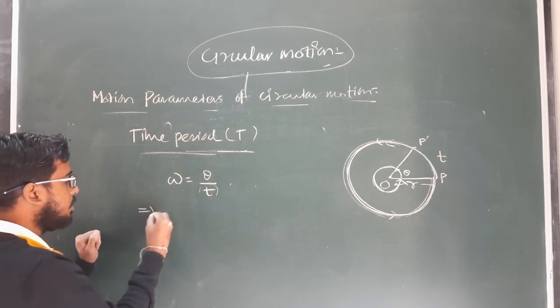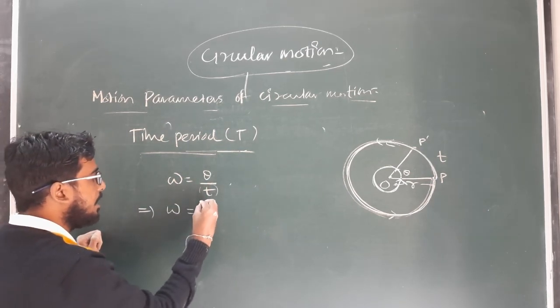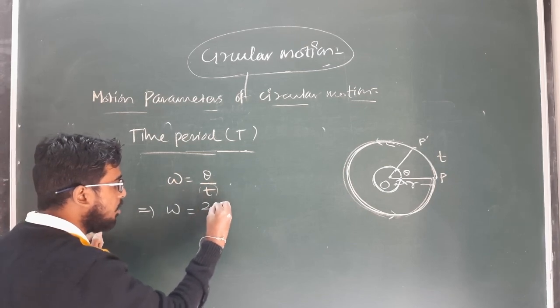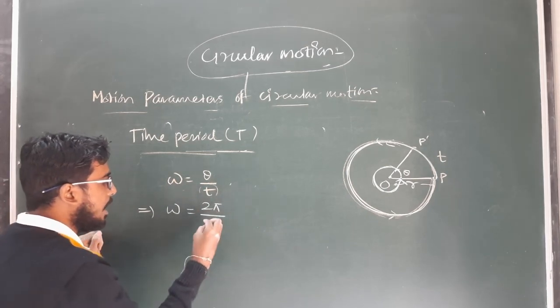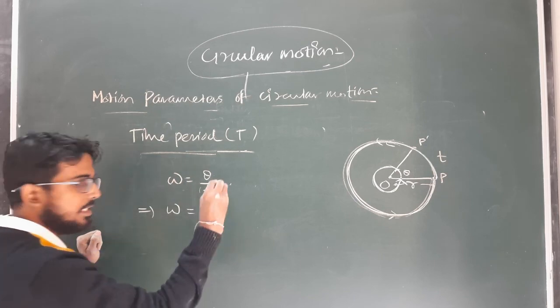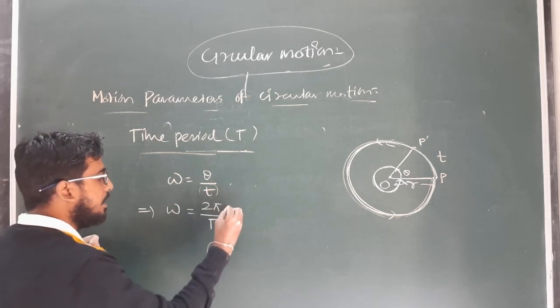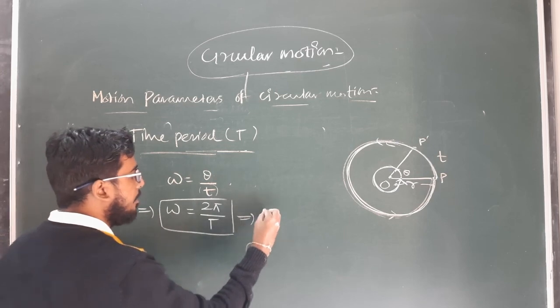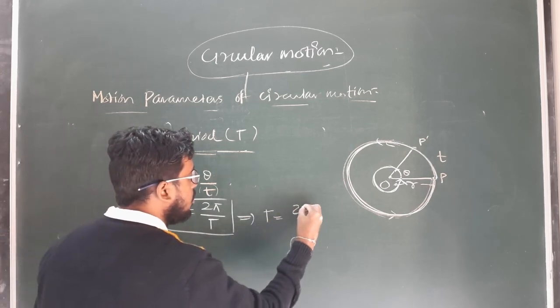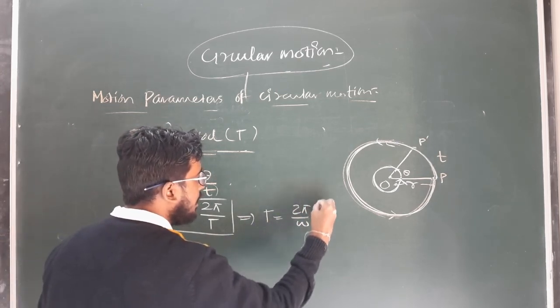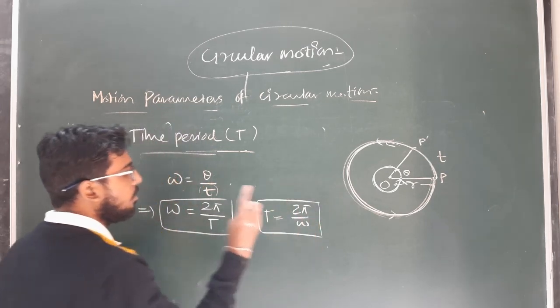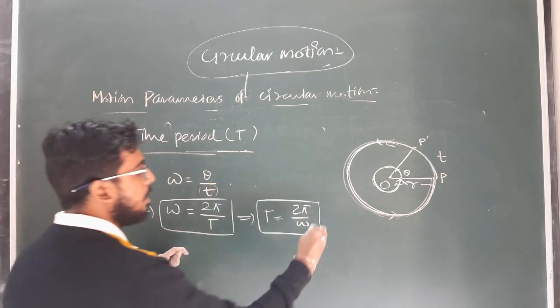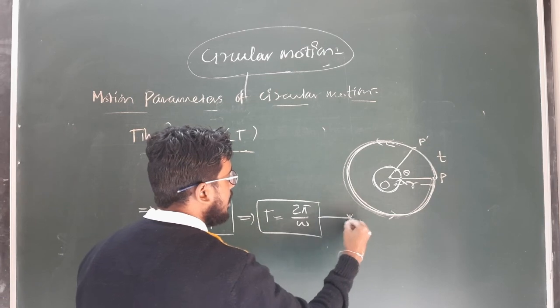So this implies you can write omega is defined as total angle covered by the particle, which will be 2 pi, divided by the time interval to cover this angle, which is t. So omega is defined as 2 pi by t, or this implies you can define the time period t equal to 2 pi by omega. So this is the relation between angular velocity and time period, which is 2 pi by omega. It is a standard relation. You have to remember this.